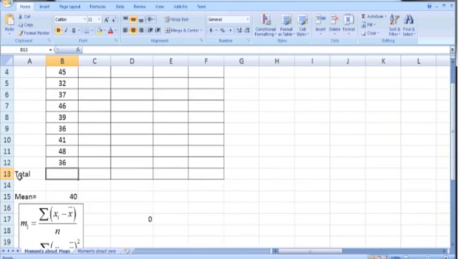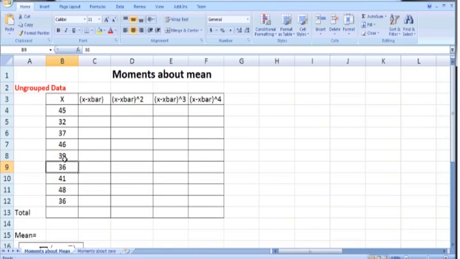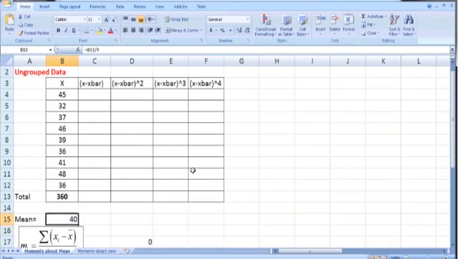So I am redoing all these calculations. In order to calculate the mean, first we need to take the sum of these observations. So we can use the sum function, which will add up all these values. So sum of B4 to B12, press enter. The sum is 360. In order to calculate the mean of this ungrouped data, we will use the formula summation x over n. So summation x is 360, which is located in cell B13, divided by n. N is the total number of observations, and in this case we have 9 students. So B13/9, press enter, and we get 40.